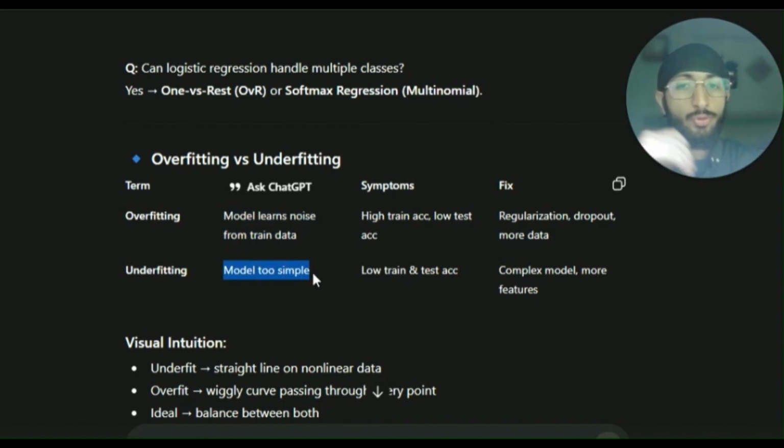And then we have underfitting, where the model becomes too simple. So symptoms are low train and low test accuracy. Fix is make the model a bit more complex, add more features, right? So you can understand overfitting and underfitting using an analogy.